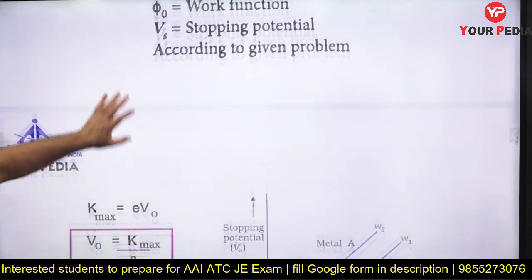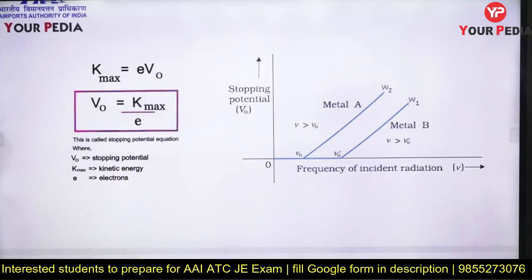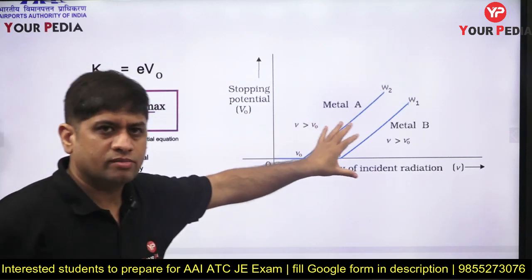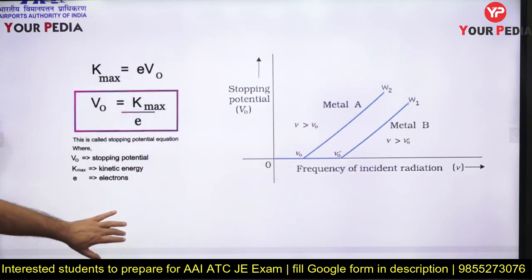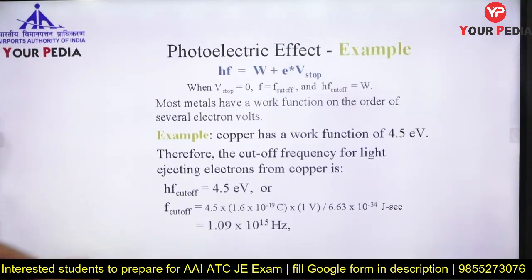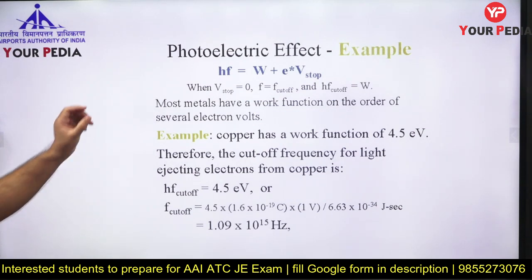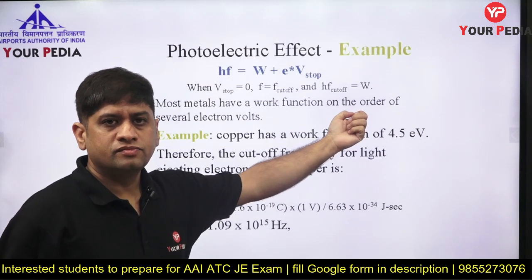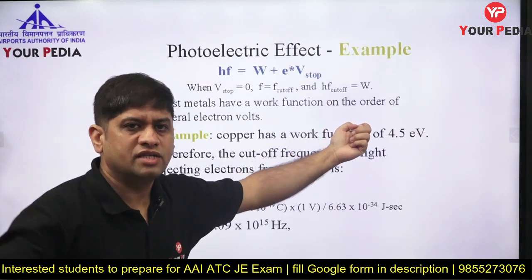You have done this. How do we calculate the stopping potential? Maximum kinetic energy over e. You can calculate that. Make sense of this diagram. We have already done this. It's the same thing, I don't think there is anything new. How do we calculate the cutoff voltage? Sir, to calculate the cutoff voltage, give me the work function and divide that with hc.